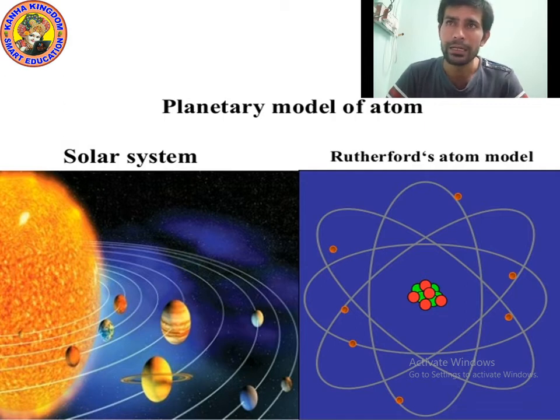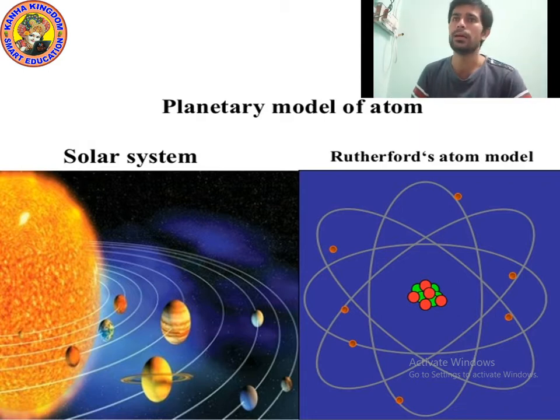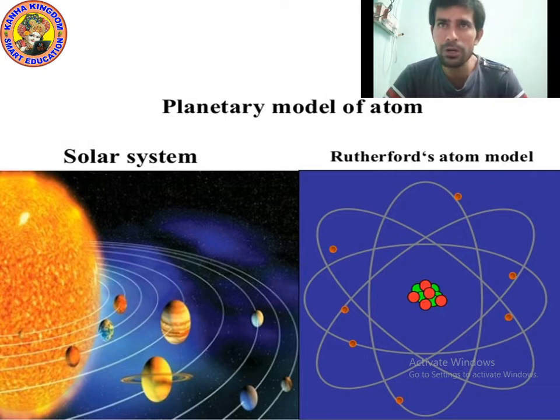You can see the Rutherford atom model and you can see the solar system. Look at the shape of the Rutherford atom model. The red and green balls are actually representing the sun. I hope you understood the planetary model of atom. Our model of atom is based on the planetary model given by Rutherford. Then it was improved by many scientists like Bohr, the scientist who improved the model of Rutherford. Now let's move on to the next point.